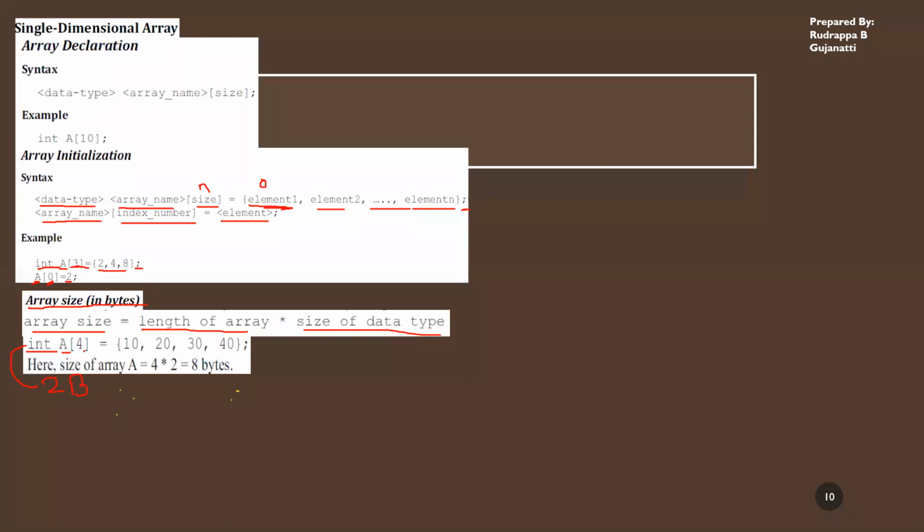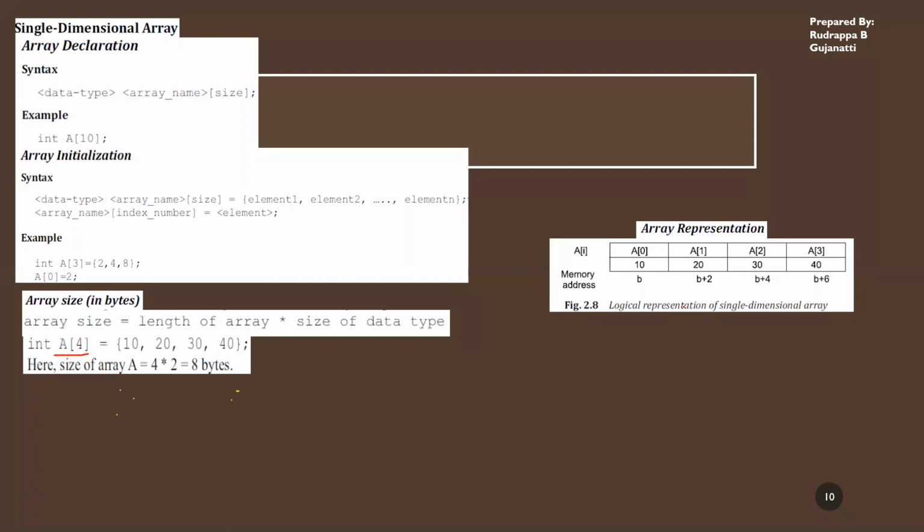So you're specifying the array name and there are 4 elements in this. Each requires 2 bytes, and you require 4 numbers. Therefore, when you multiply this by 2, you will get 8 bytes. So this array will consume 8 bytes of memory. 8 bytes of memory location will be assigned to this variable A. So this is the size of the array, and this is the logical representation of the single dimensional array.